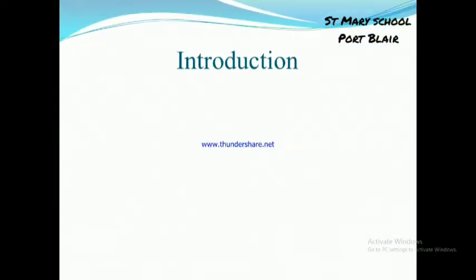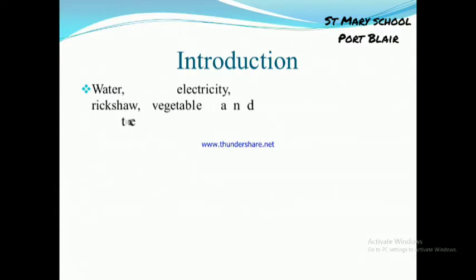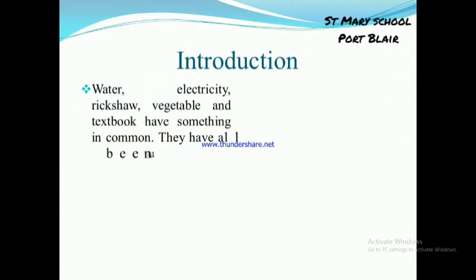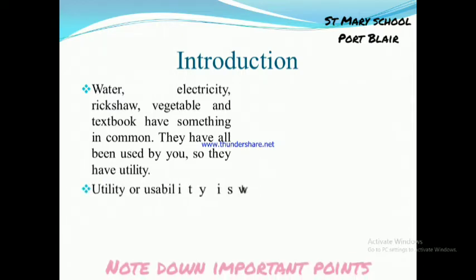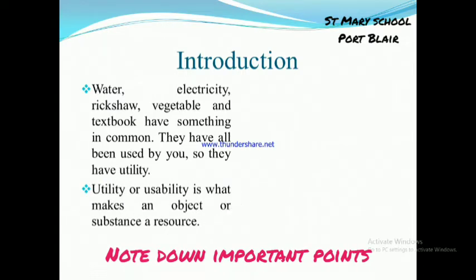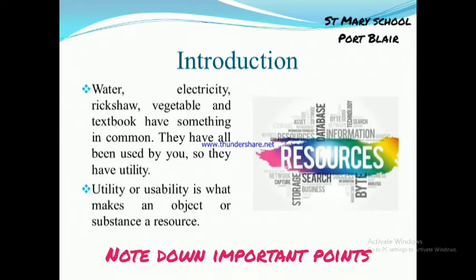Let's begin with the introduction. Water, electricity, rickshaw, vegetable, textbook have something in common. They have all been used by you, so they have utility. As you all know, utility or usability is what makes an object or substance a resource.